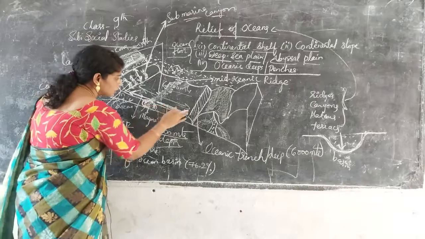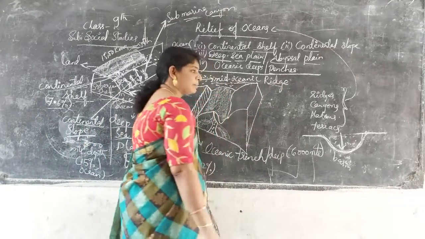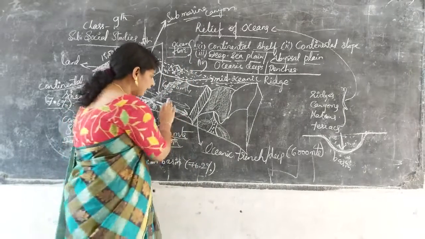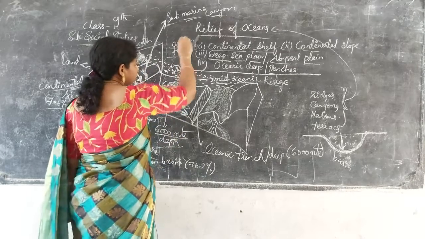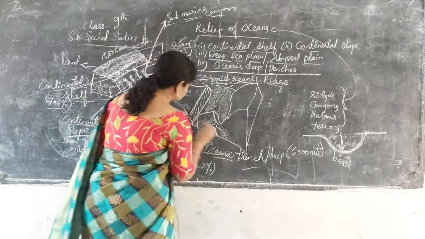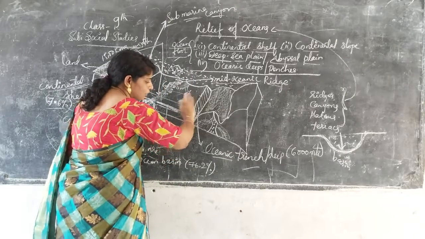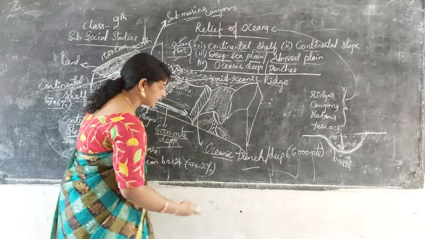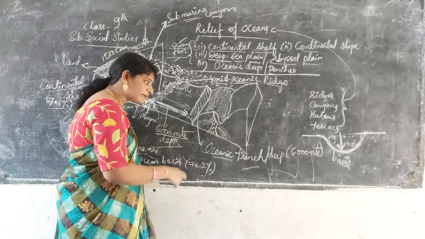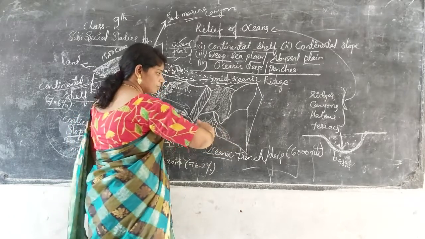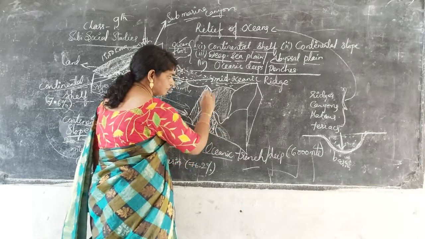In the center we have the mid ocean ridge. After this, the fourth part of the ocean floor is oceanic trenches. Up to here it goes plain, and then there is an immediate cut into deeper layers, a little more depth, moving forward with a lot of magma centers in between.